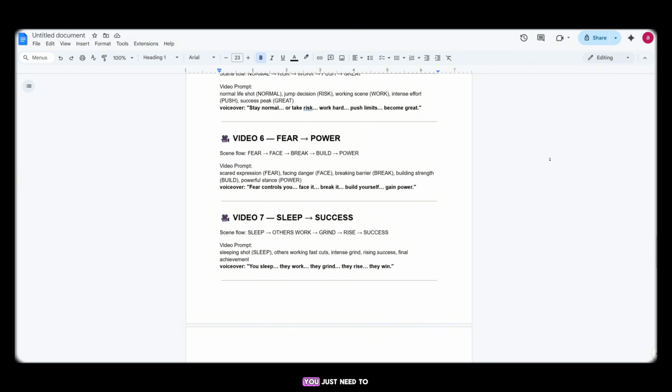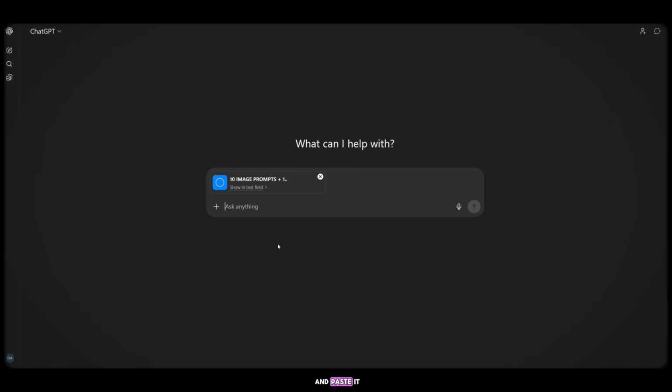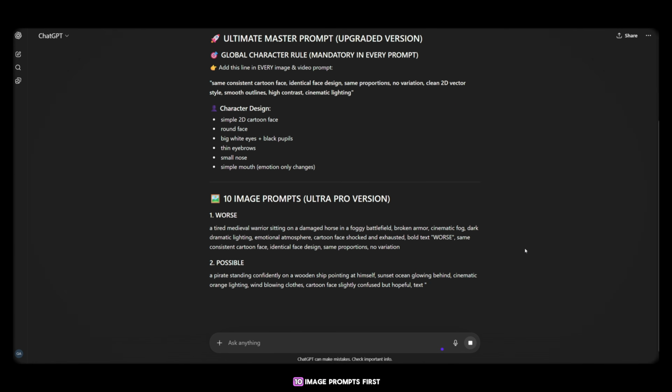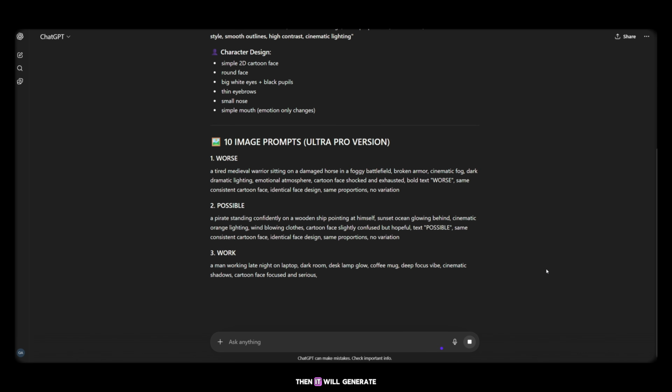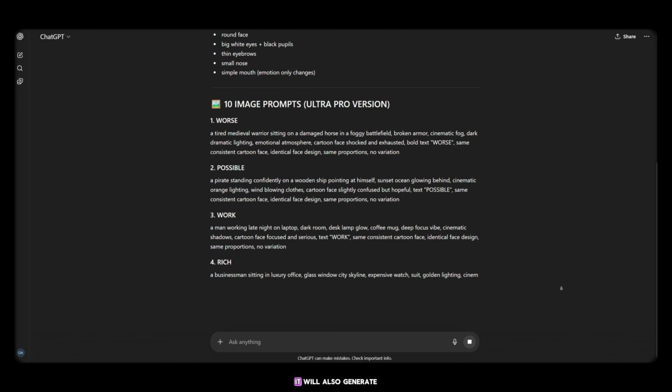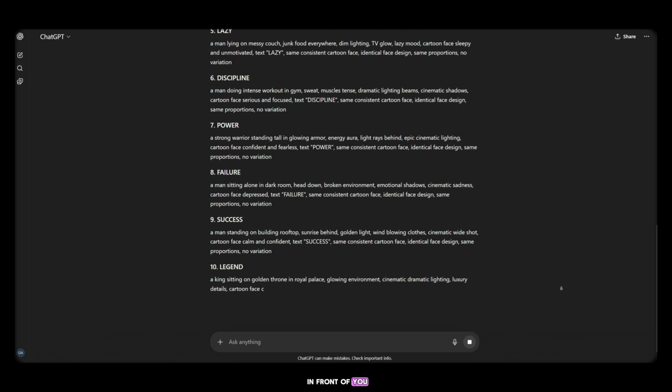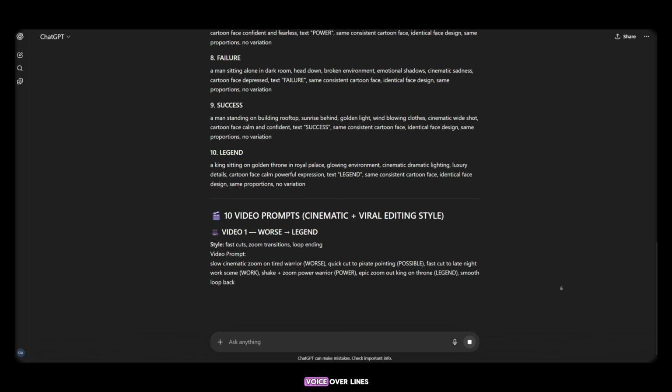After copying, you just need to come to ChatGPT and paste it. Your prompt will automatically upload, and when you click on Generate, it will automatically generate 10 image prompts first. Then it will generate 10 video prompts for you. It will also generate voiceover lines, and everything will be in front of you. Style, video prompts, and voiceover lines.